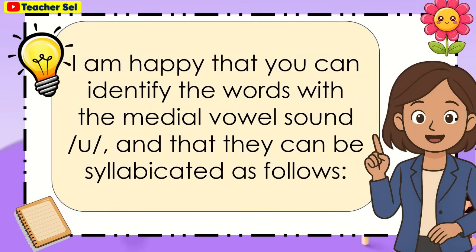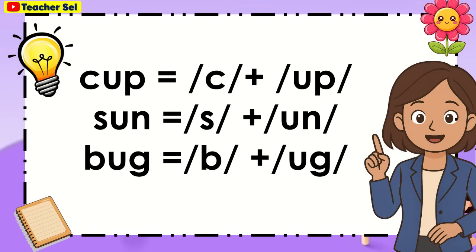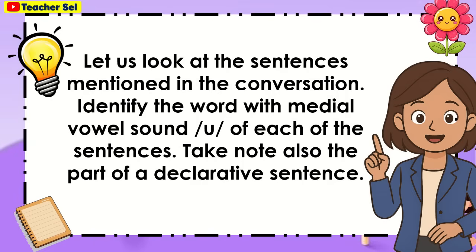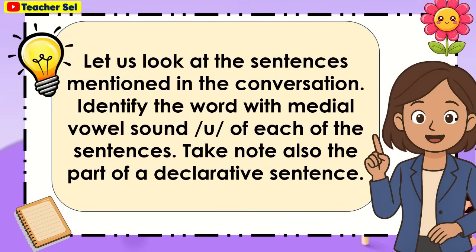I am happy that you can identify the words with the medial vowel sound A, and that they can be syllabicated as follows. C, up, cup. S, an, sun. B, ug, bug. Let us look at the sentences mentioned in the conversation. Identify the word with medial vowel sound A of each of the sentences. Take note also of the part of a declarative sentence.